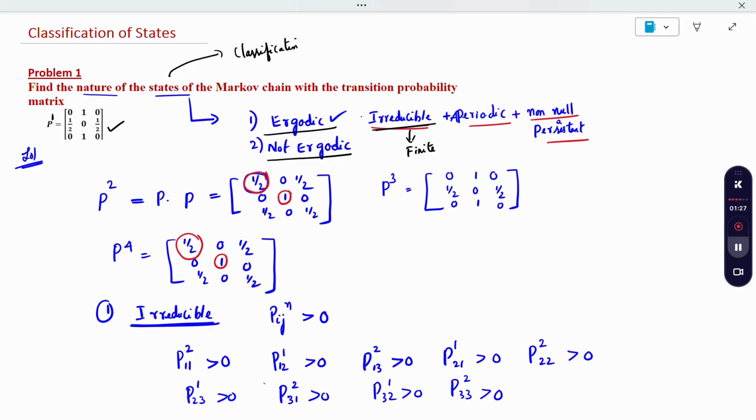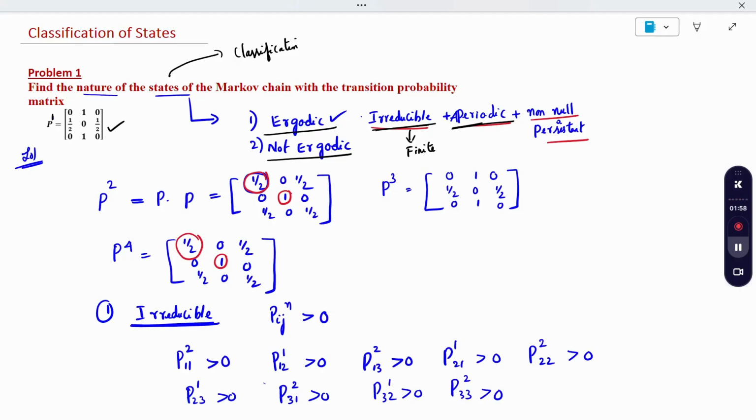So finite, irreducible and aperiodic. It should be aperiodic plus non-null persistent. If aperiodic, then non-null persistence is also satisfied. So if all the three conditions are satisfied, then we say that it is ergodic. If any one condition is not satisfied, it is not ergodic. So first P1 is given, P squared I have calculated, P into P, and in the same way P cube and P power 4 roughly I have calculated.